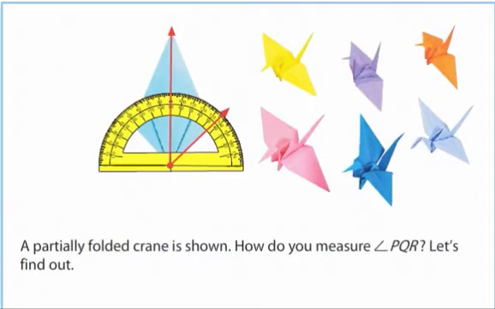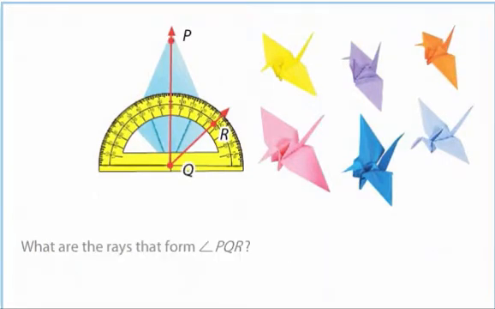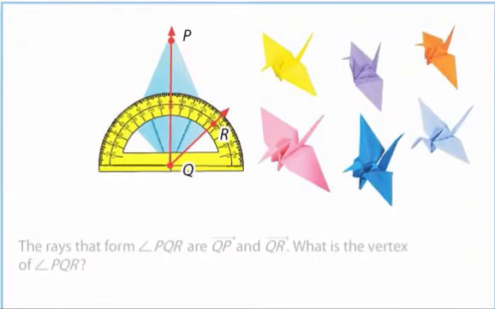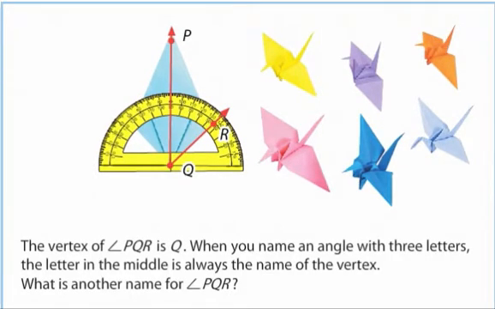A partially folded crane is shown. How do you measure angle PQR? Let's find out. What are the rays that form angle PQR? The rays that form angle PQR are ray QP and ray QR. What is the vertex of angle PQR? The vertex of angle PQR is Q. When you name an angle with 3 letters, the letter in the middle is always the name of the vertex.